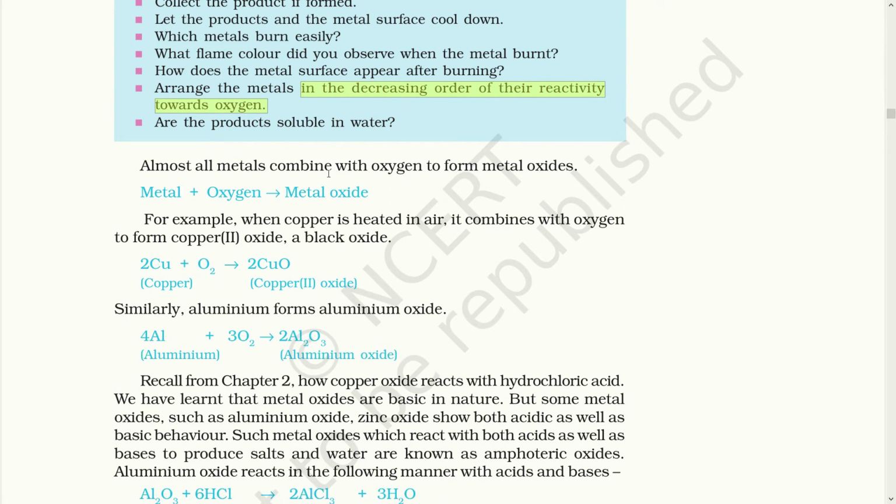Almost all metals combine with oxygen to form metal oxides. So this is the main first property of metals. When you burn a metal, or when you heat any metal in the presence of air, it becomes a metal oxide. When copper is heated in air, it combines with oxygen to form copper oxide, a black oxide. So here you can see the equation: copper plus oxygen gives copper oxide. Similarly, aluminium forms aluminium oxide.